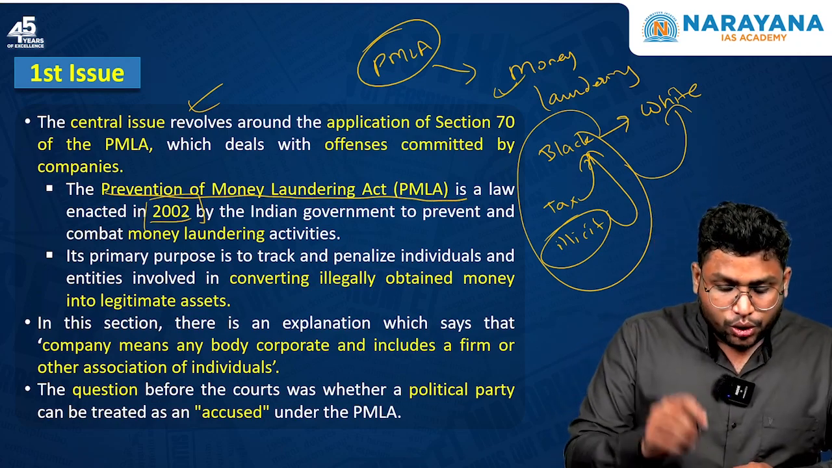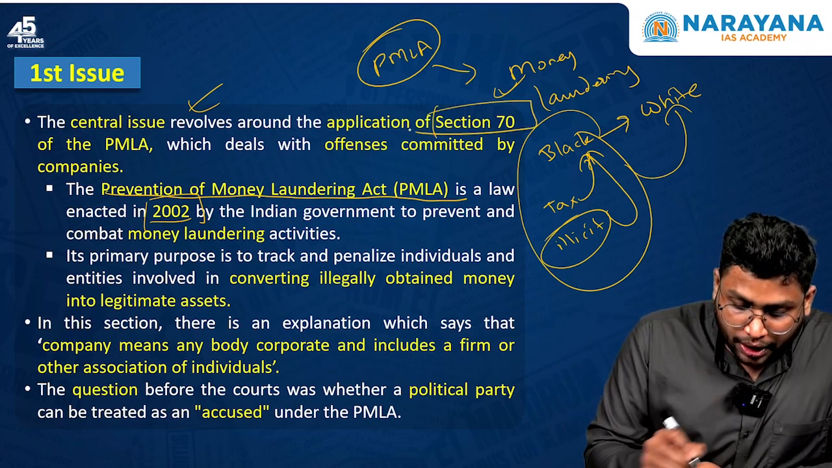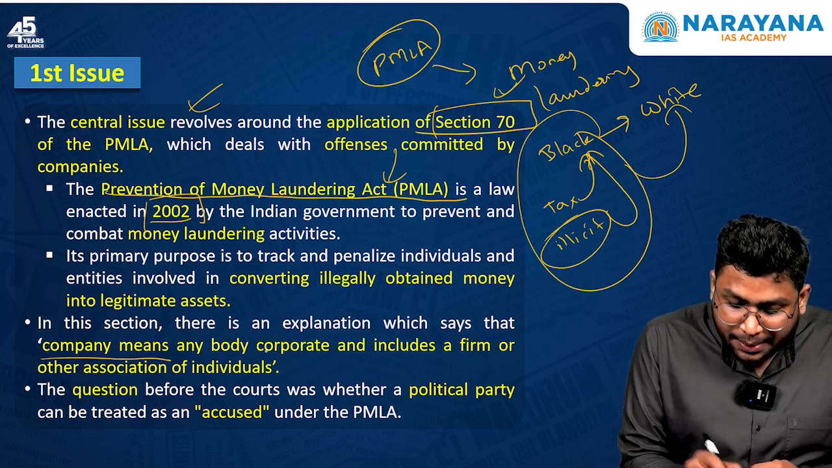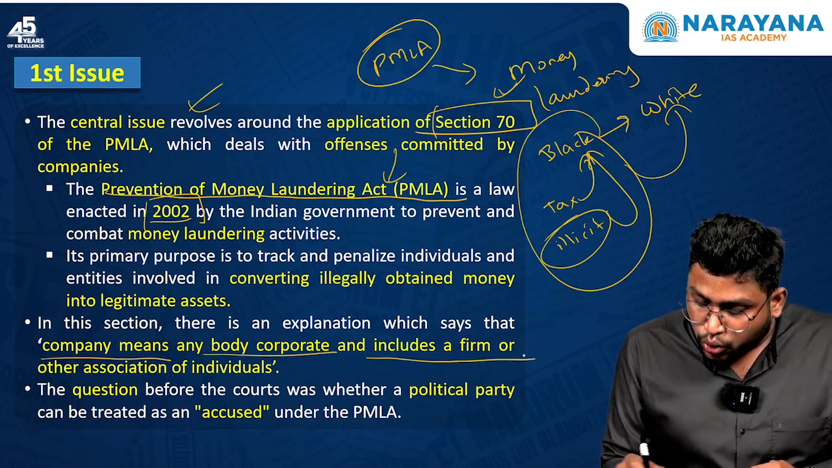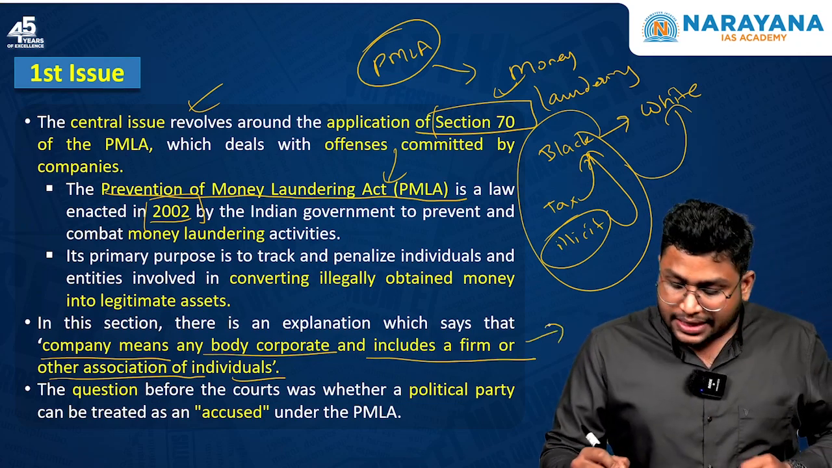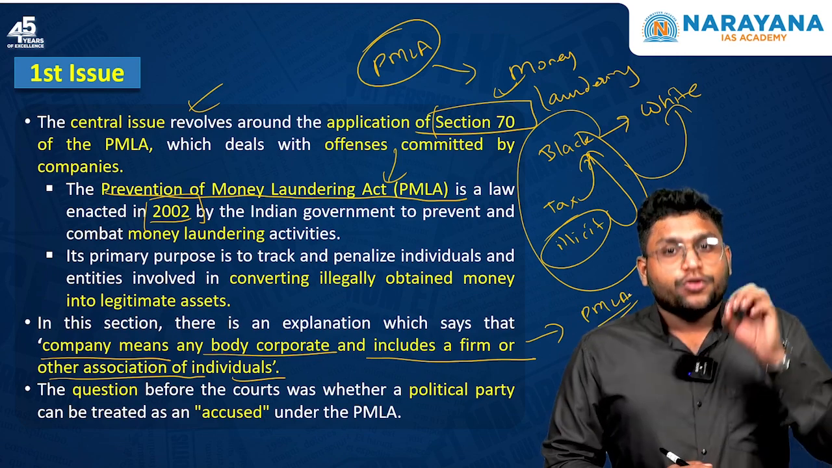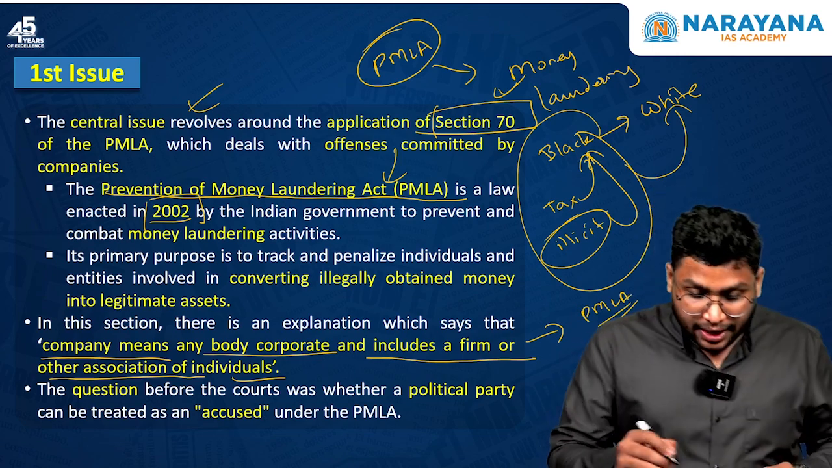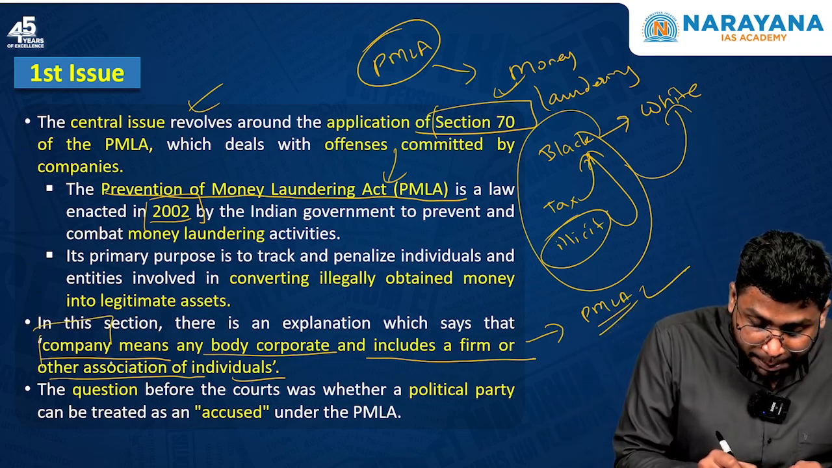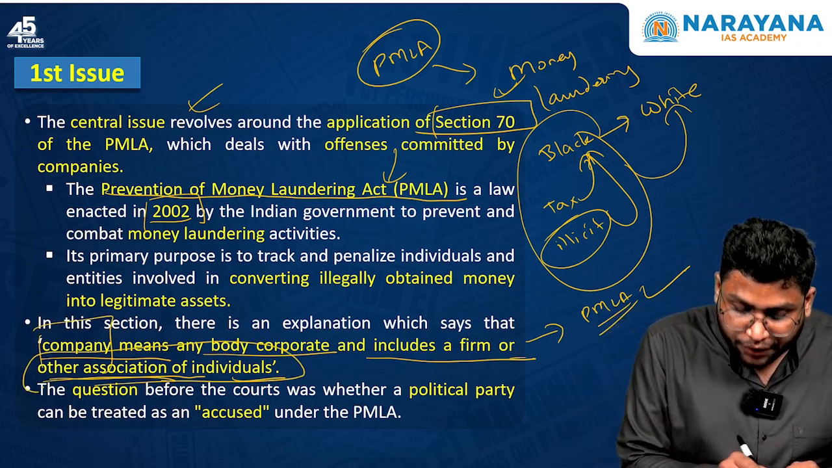Now here we need to understand that there is section 70 in the PMLA Act. It says that company means any body corporate and includes a firm or other association of individuals, and only against these companies this PMLA provision will be applicable. So if you are filing any case under this particular act, then it can be filed only against a company, and this includes any other association of individuals.